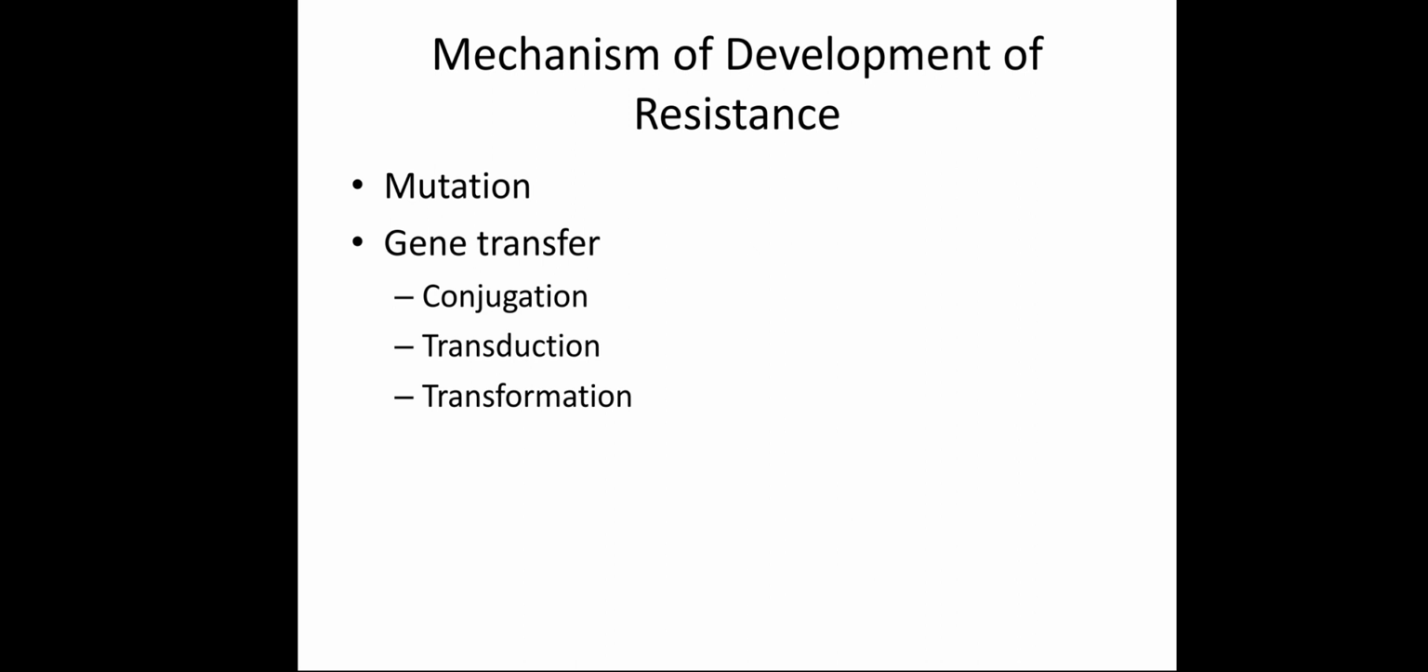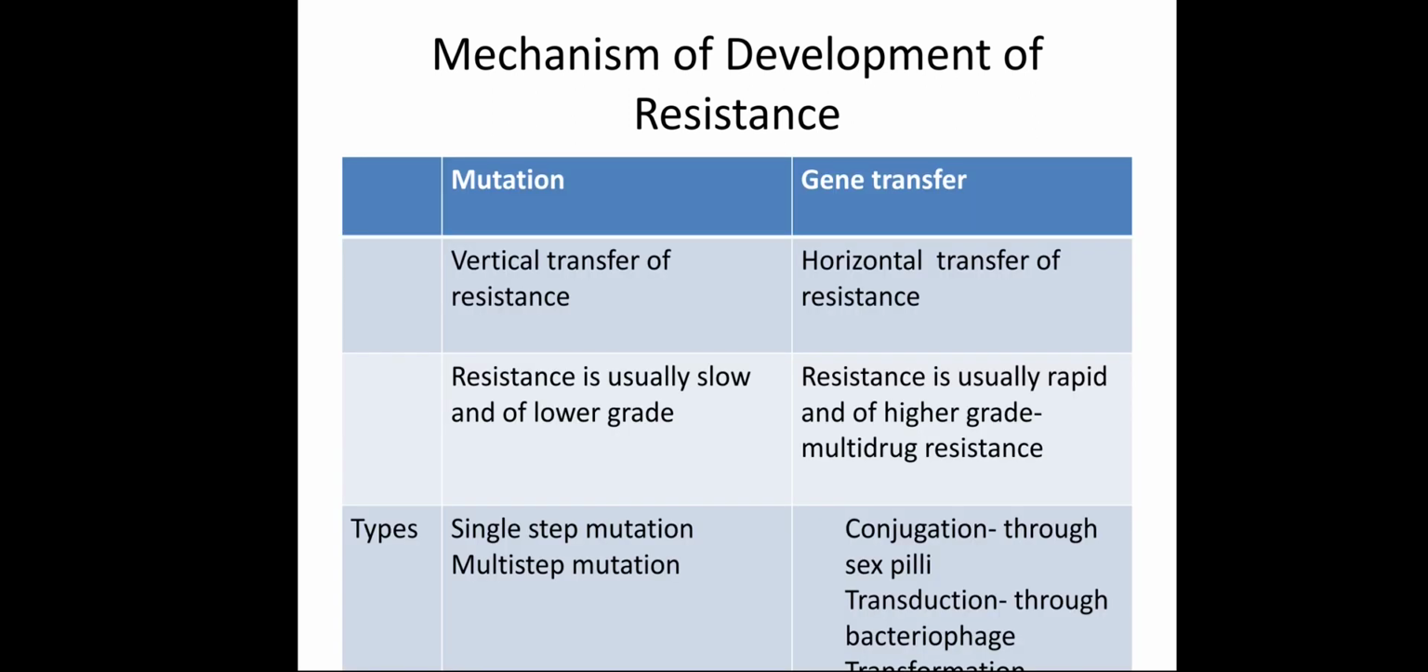These mechanisms have been discussed in microbiology in detail. We will discuss in brief mutation and gene transfer. Mutation. Through mutation, the resistance is transferred vertically. Resistance is transferred from bacteria to its progeny. It is vertical transfer.